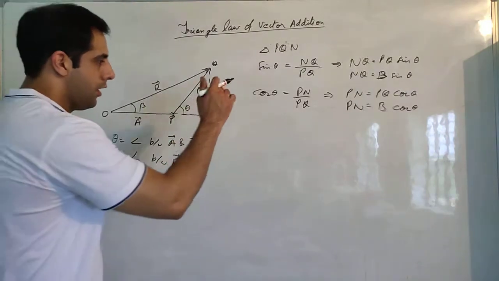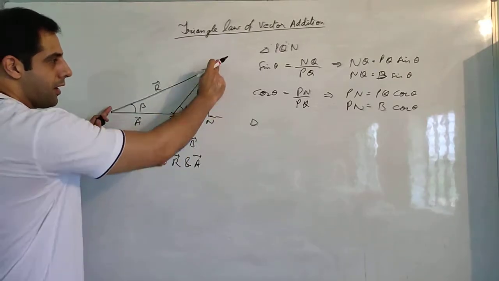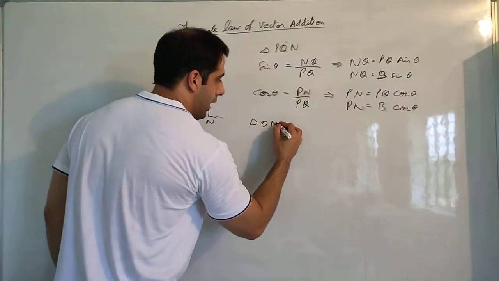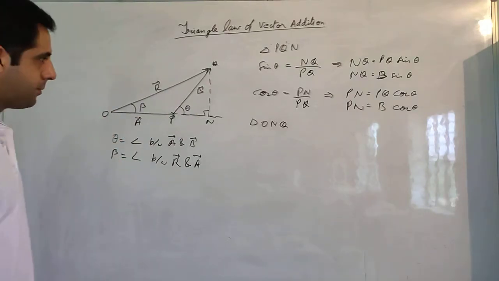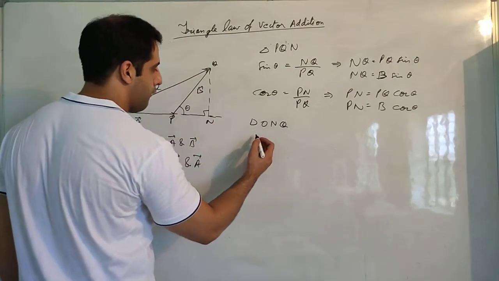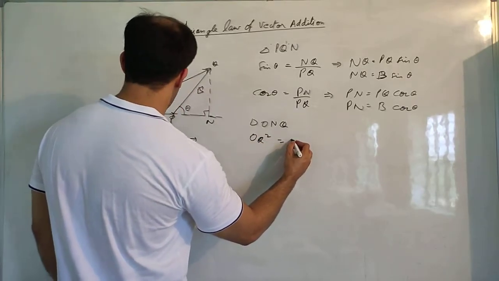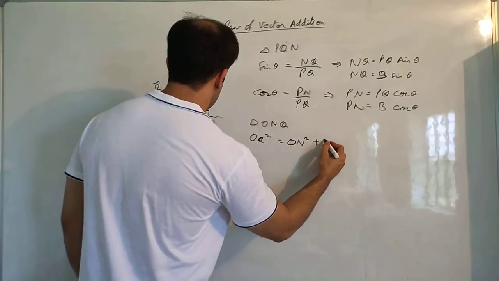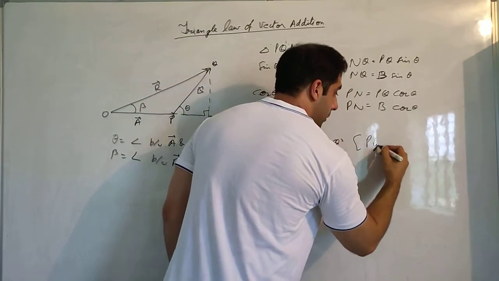Okay. Now let us take triangle ONQ, the bigger triangle ONQ. Now in this triangle, if we apply Pythagoras theorem, then OQ square will be equal to ON square plus NQ square.